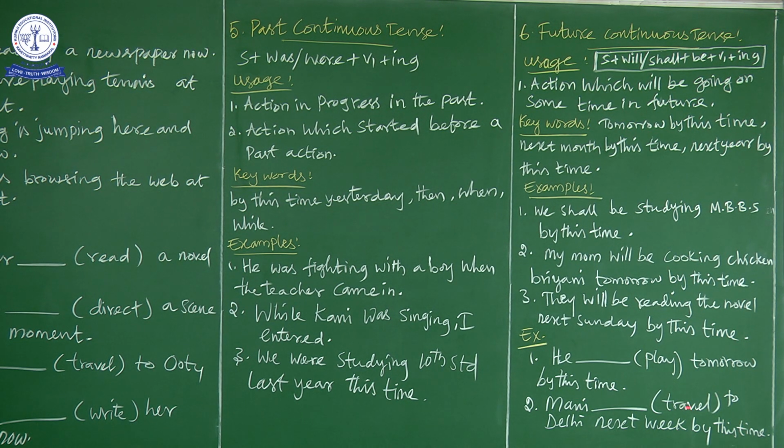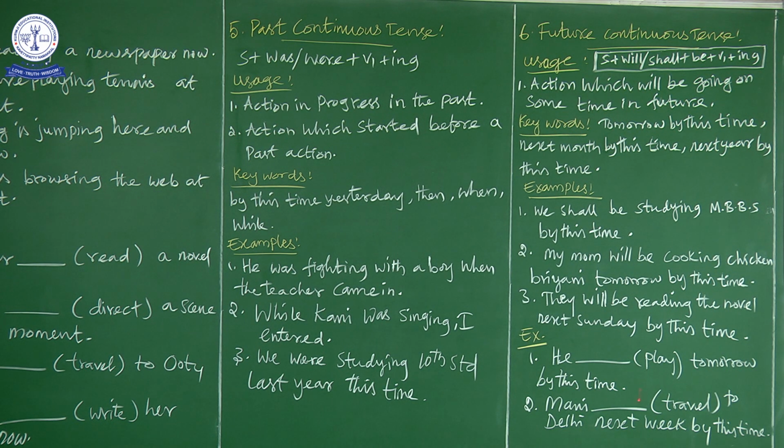Now move on to the second exercise. Mani dash travel to Delhi next week by this time. What is the action in progress in the future? That he will be traveling. Now let us see the sentence structure: subject plus will or shall plus be plus present form of the verb plus ing. The subject is Mani, so let us take will.